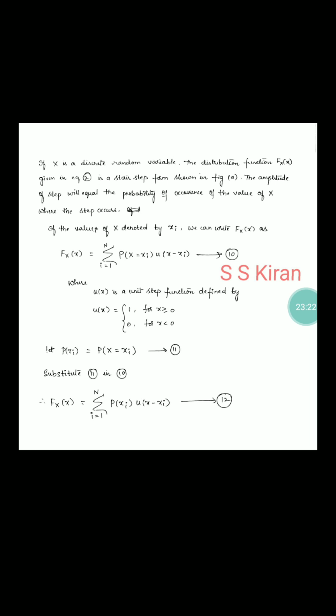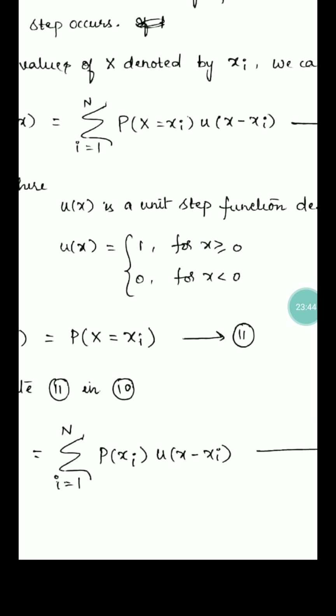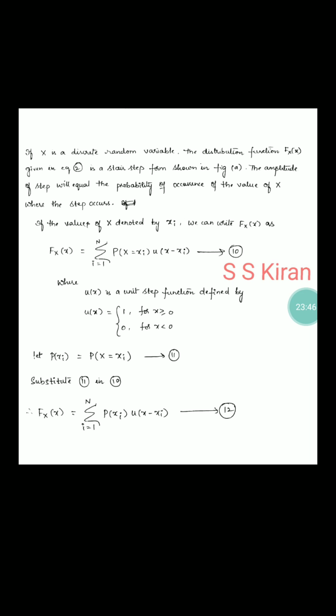Some examples. Capital Fx of x is equal to sigma i equal to 1 to n, probability of capital X equal to small xi, into u of x minus xi. These are all some examples. Just read, observe and understand. One more equation: probability p of xi equal to u of x minus xi.